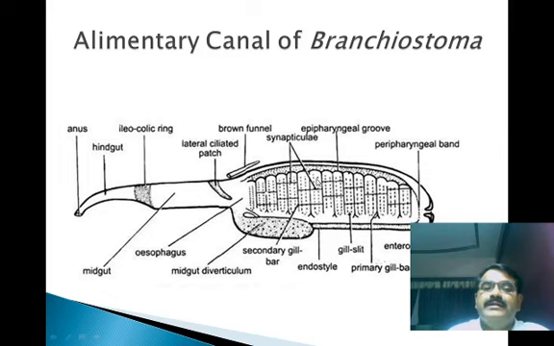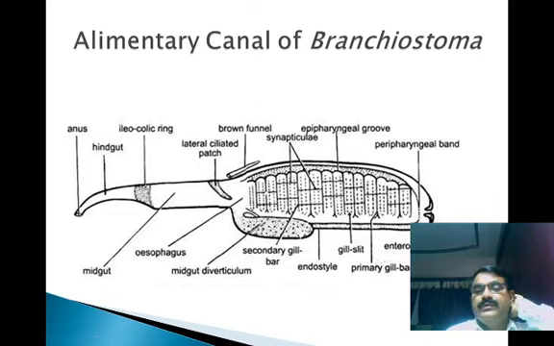Atrial chamber, pharyngeal chamber, or the branchial chambers. So in the pharyngeal chamber there are the gill slits. As we already know, in the case of Amphioxus there are gill slits.